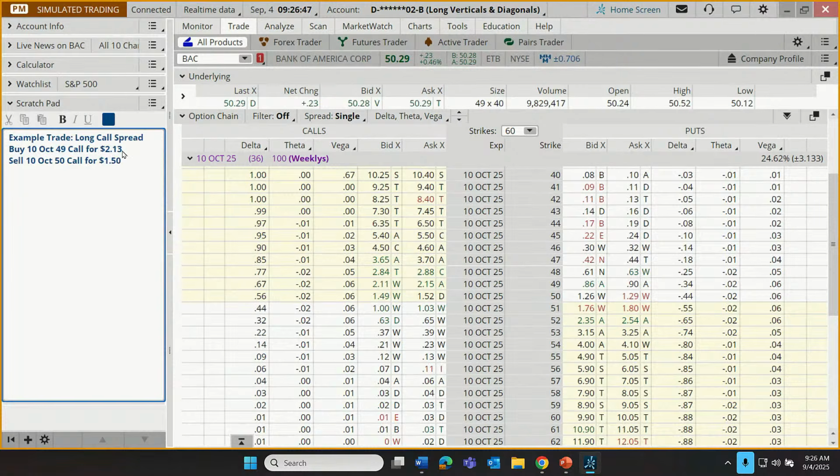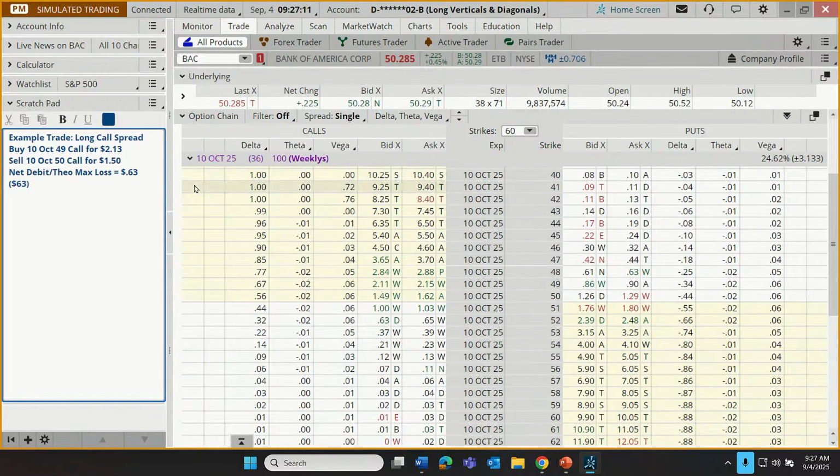So that's going to leave us a net cost for this trade, $213 spent, $1.50 collected. Our net debit, which is also the theoretical max loss of this trade, is going to be 63 cents per share, or on 100 shares, $63.